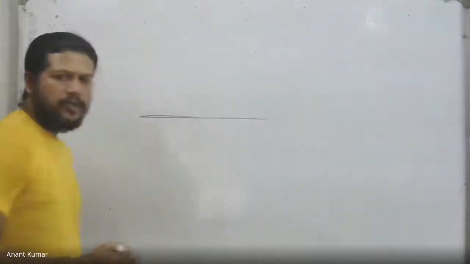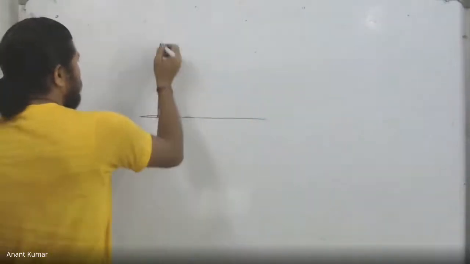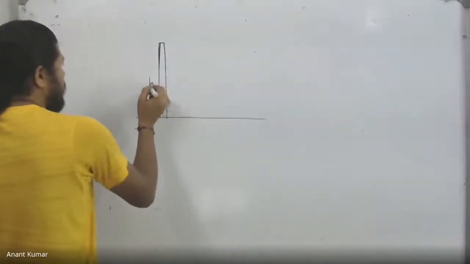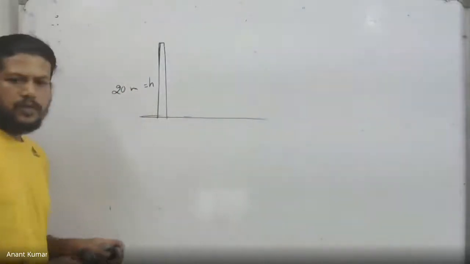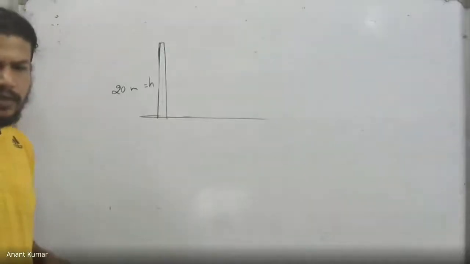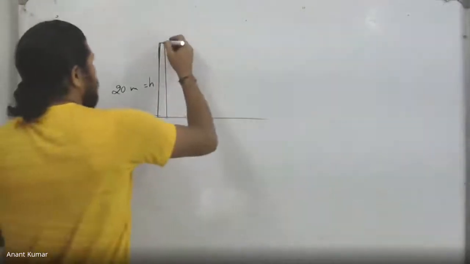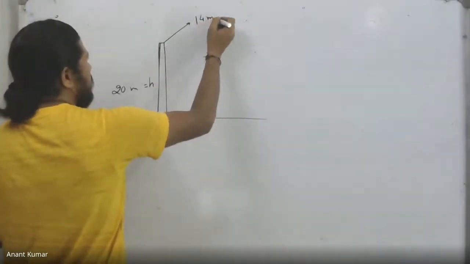You remember the data of the last time's question: the tower had a height of, I think, 20 meters. There was a tower whose height is 20 meters, and from the top of this tower we throw stones at a speed of 40 meters per second.